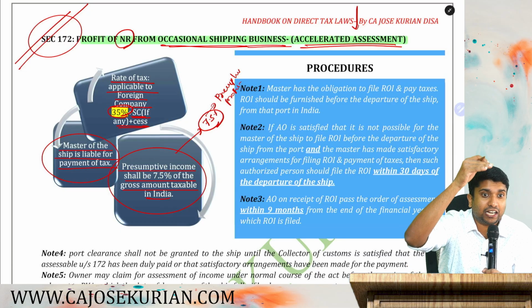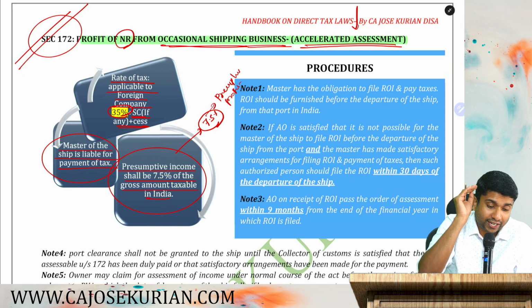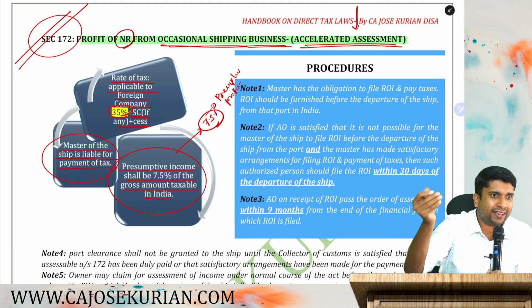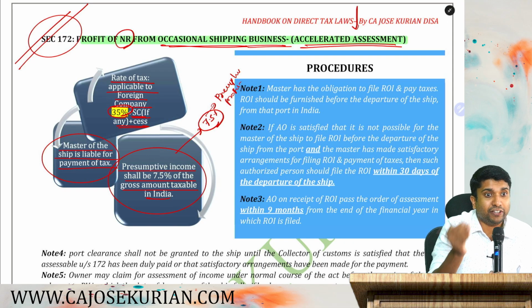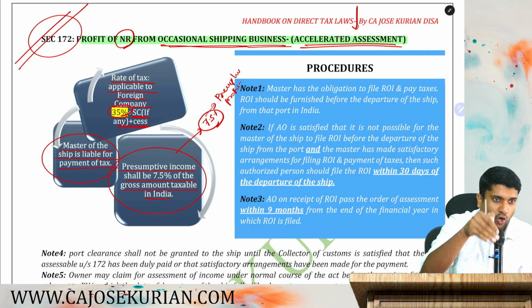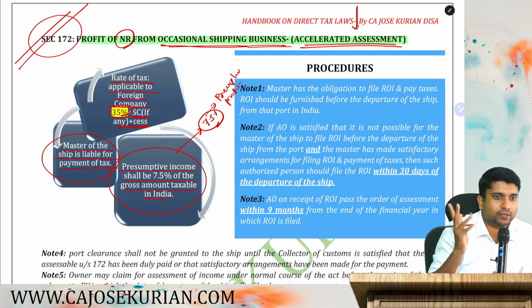Irrespective of the legal form of the assessee, all occasional shipping businesses always have to pay at a rate of 35 plus surcharge plus cess. Even if you are an individual non-resident in occasional shipping, for a normal individual the rate is slab rate. Yes or no?